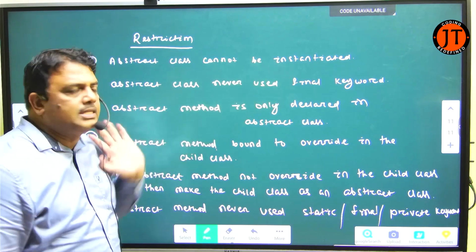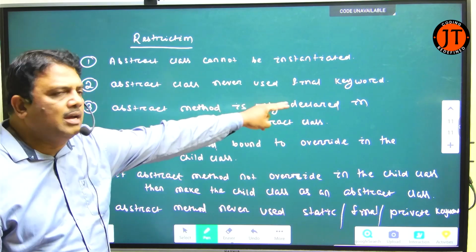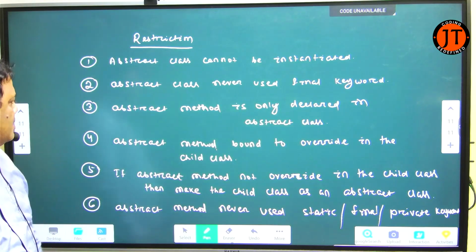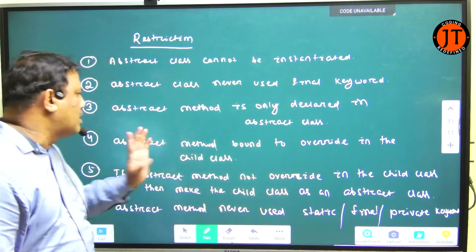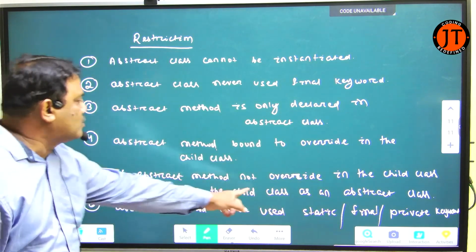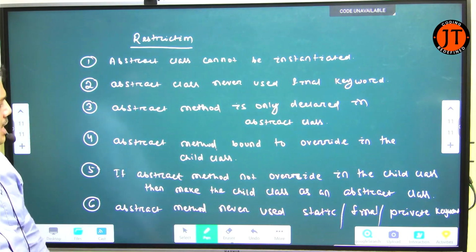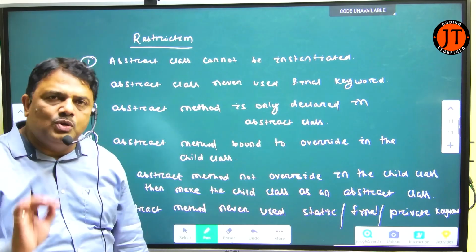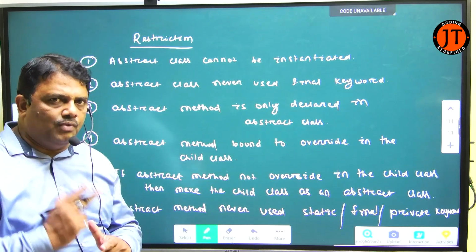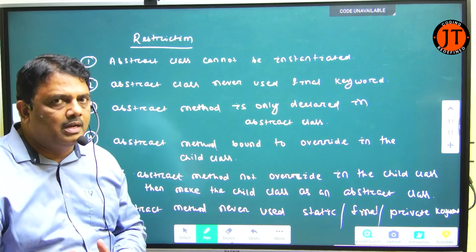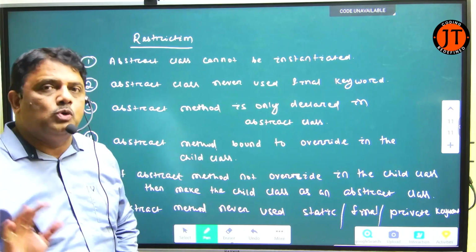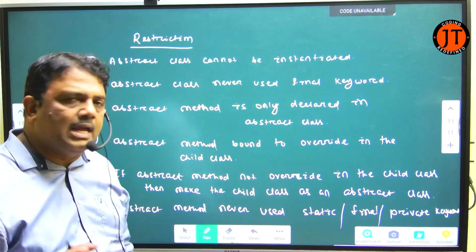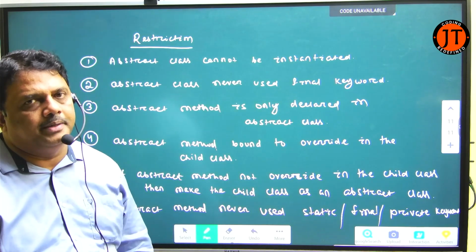An abstract class cannot be instantiated, and never uses the final keyword. An abstract method is only declared in an abstract class, and is bound to be overridden in the child class. If it is not overridden, make the child class abstract. An abstract method never uses static, final, and private, because it must be overridden, and a static, final, or private method cannot be overridden.